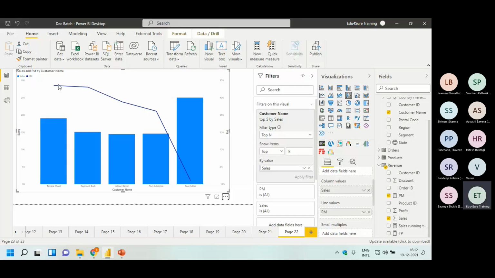And the customer who has given me the highest profit margin, this is the highest profit margin point. And what is the highest profit margin? 47.14%. And who has given it to us? The customer who has given me the second highest sales. Can you see? 1, 2, 3, 4 and 5, right? Yes. So this is the right way of showing this analysis, guys.